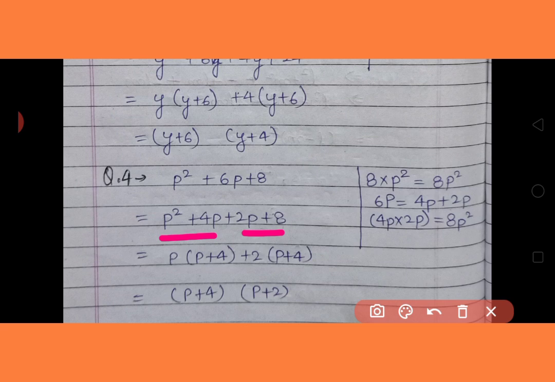Now in the first group, as I have underlined, p is common, so p plus 4 will remain, and in the second group 2 is common, so after taking 2 common in the second group, again p plus 4 remains. Now p plus 4 is common in both groupings, so we will put it outside, p plus 4. And now what remains? p remains and then plus 2, so we will write p plus 2.